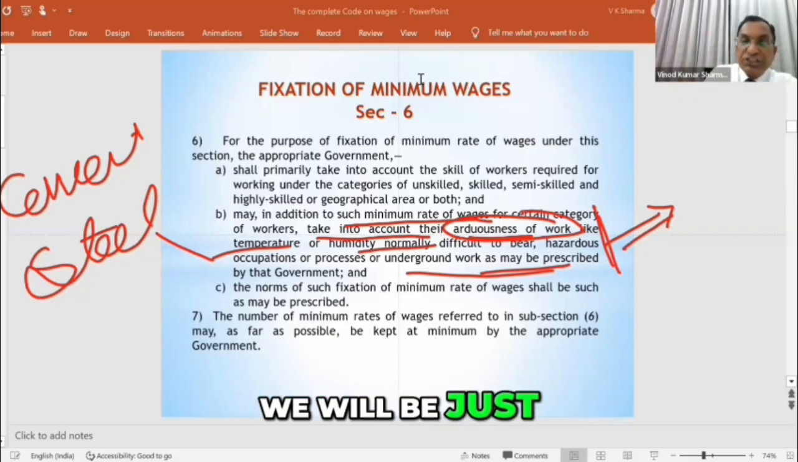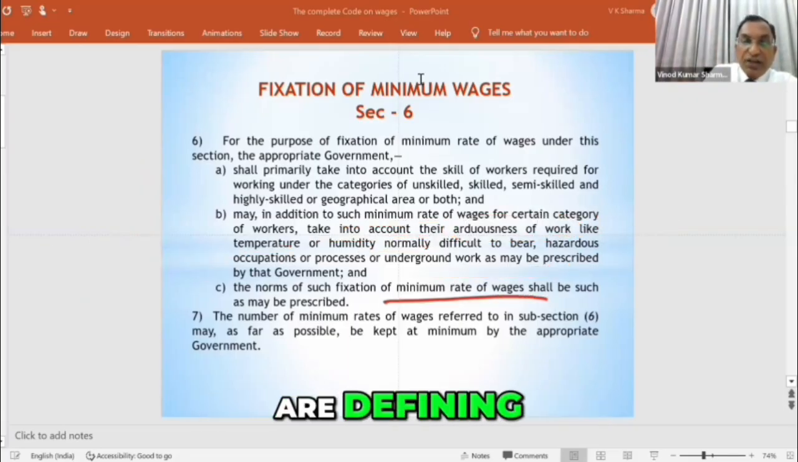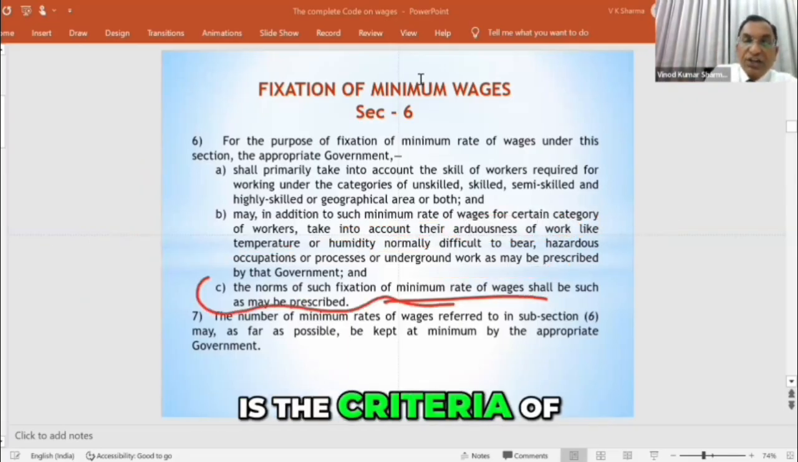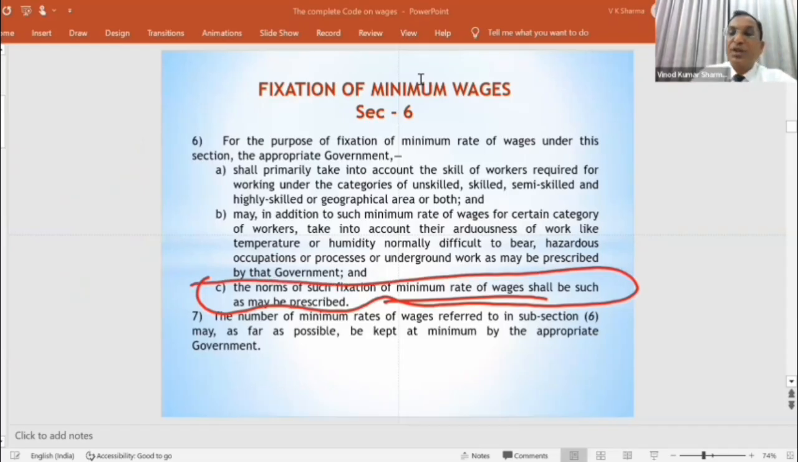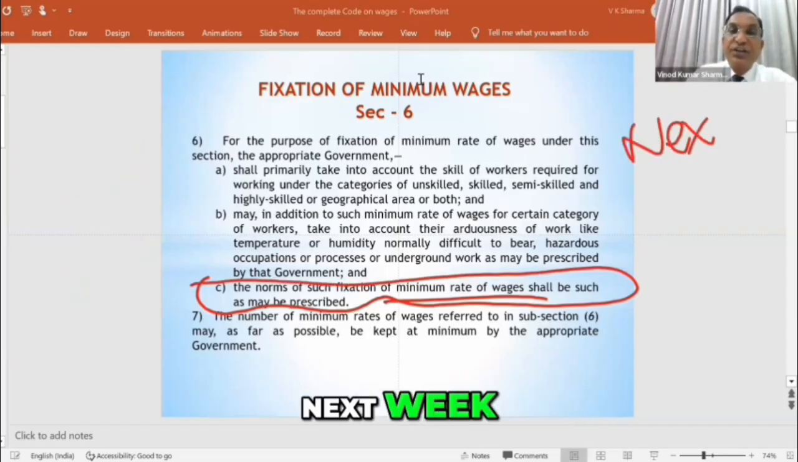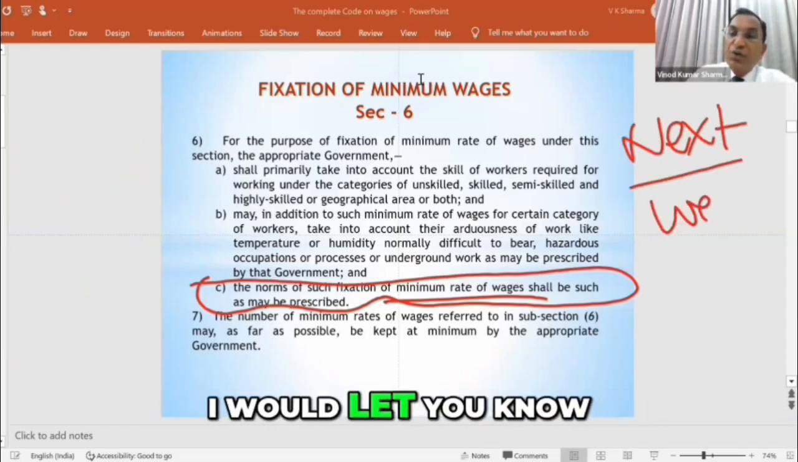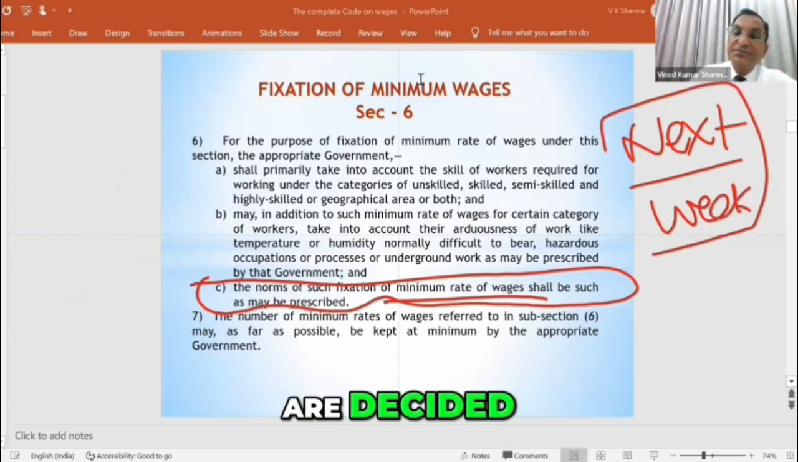And we will be just discussing next week. They are defining what is the criteria of fixing minimum wages. So please be alert next week. Tell your friends. Next week, I would let you know how the minimum wages are decided.